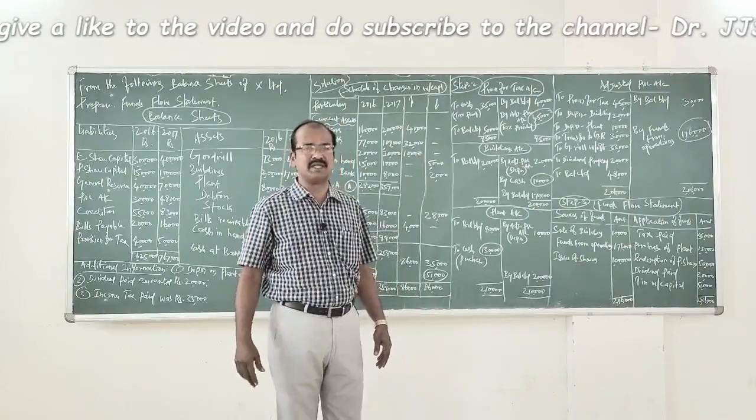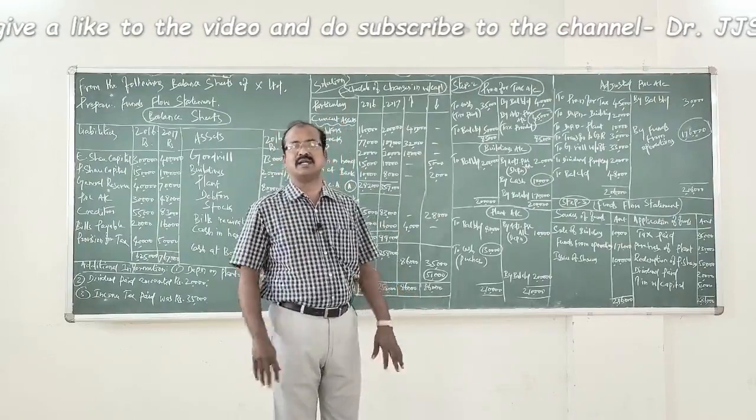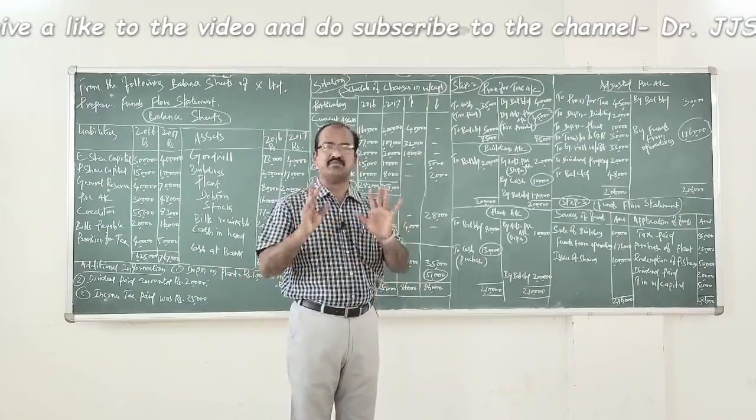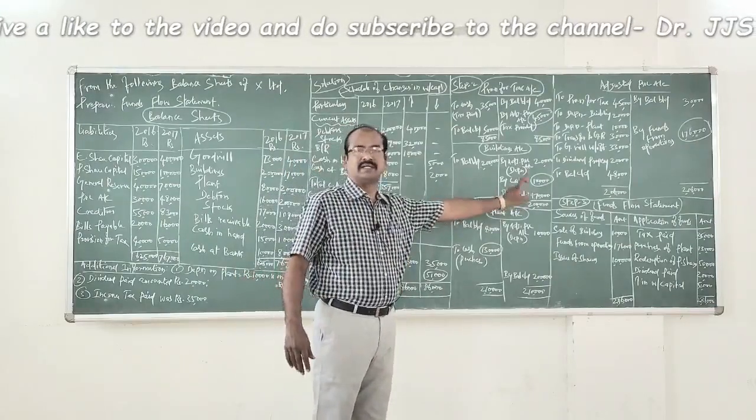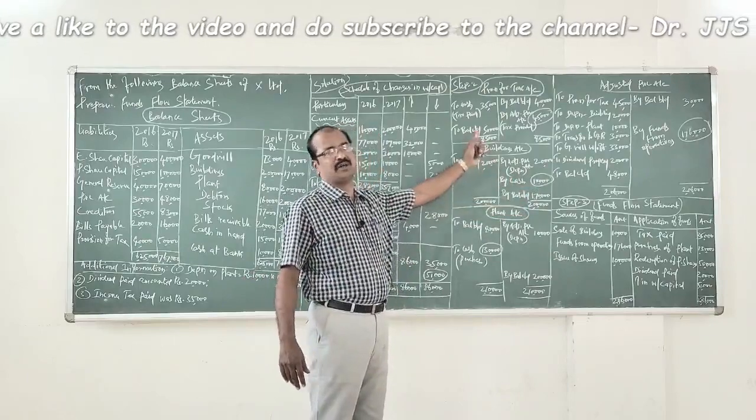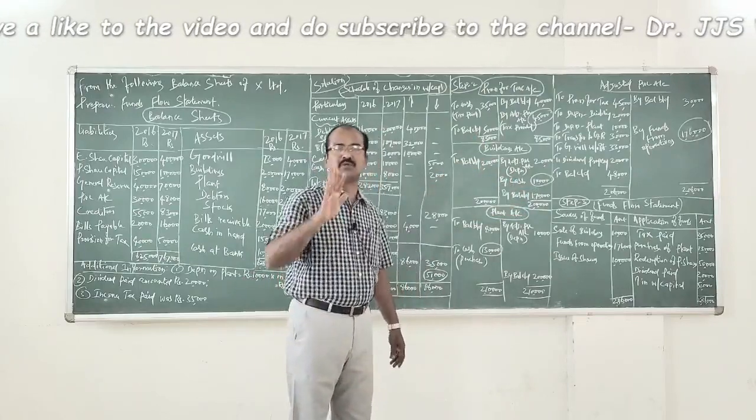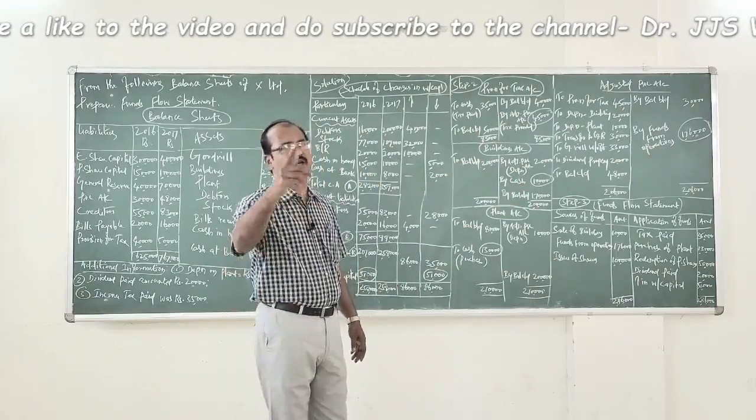10,000 rupees is missing there. The missing 10,000 is nothing but sale of building to the value of 10,000. So cash account debtor to building. This is a hidden information we have come to know preparing the ledger account for building.